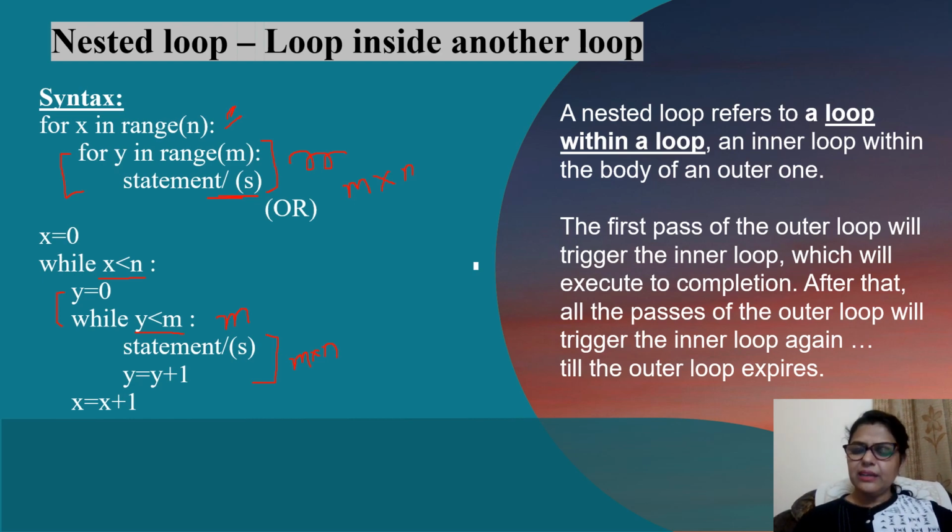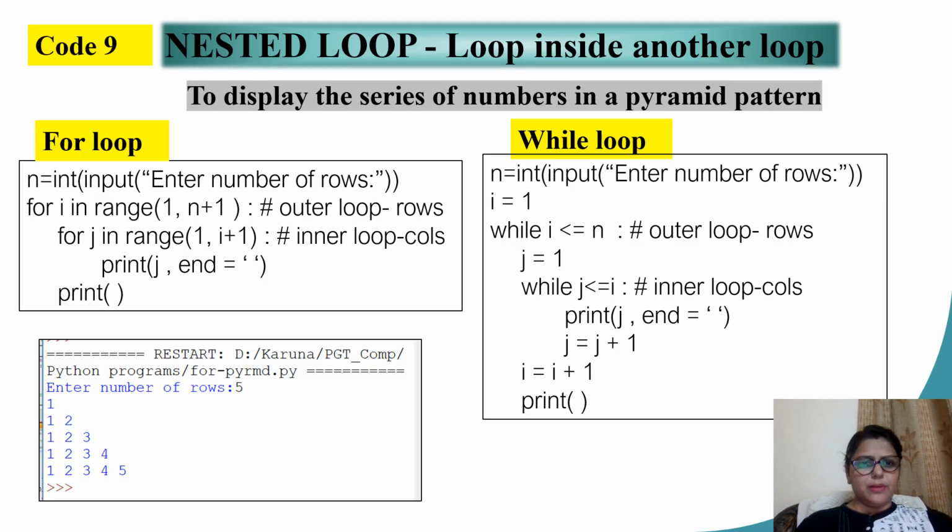Let us take this again through an example. Here I want to display a series of numbers in a pyramid pattern. Let us take first by using the for loop. I want to display the increasing order of numbers. Let's say for the first row it is number 1. For the second row there are two numbers, 1 and 2. For the third row there are three numbers, 1, 2 and 3, and so on, till the number of rows the user wants.